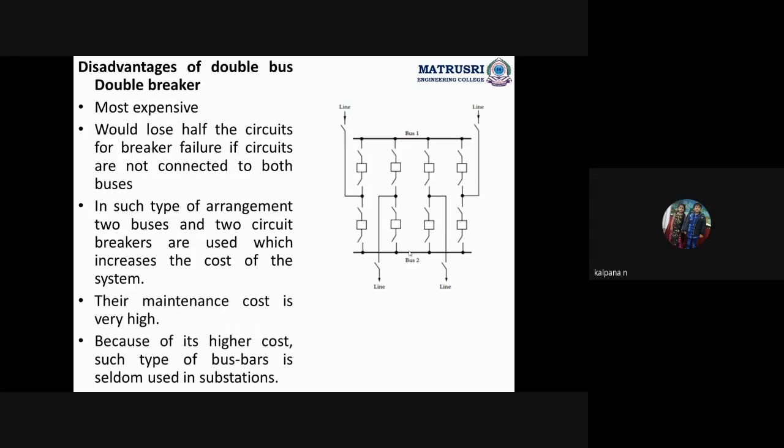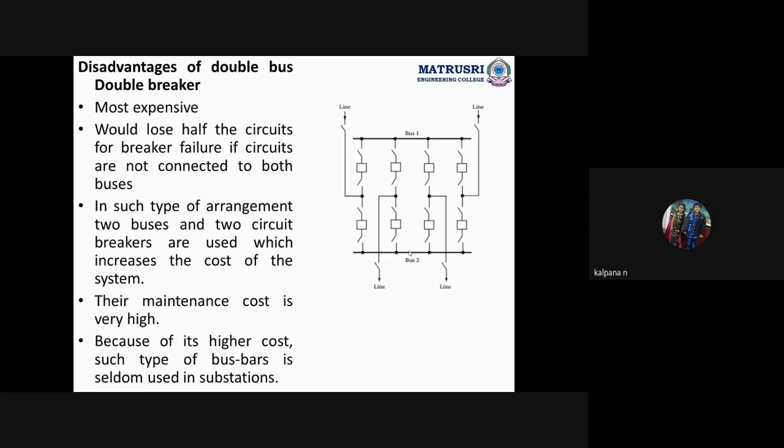Okay, disadvantages: most expensive, would lose half the circuit for breaker failure. If a breaker fails, half the circuit will be lost, but we will get the uninterrupted power supply. The ultimate aim of the substation is what? To give the uninterrupted power supply to the consumers. So with this, that aim is possible.